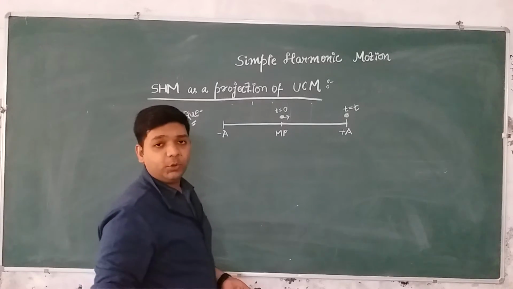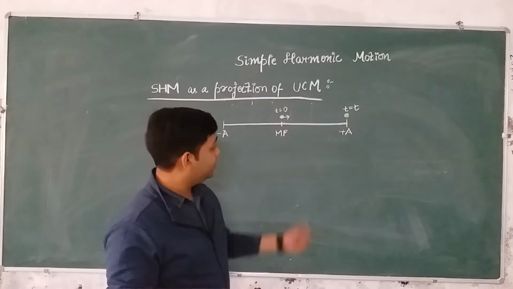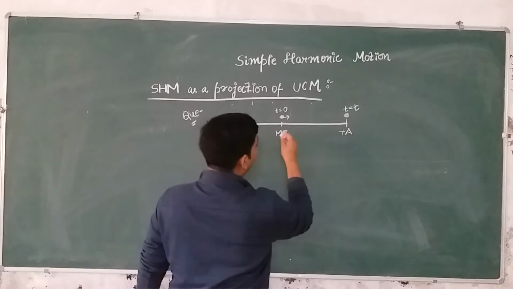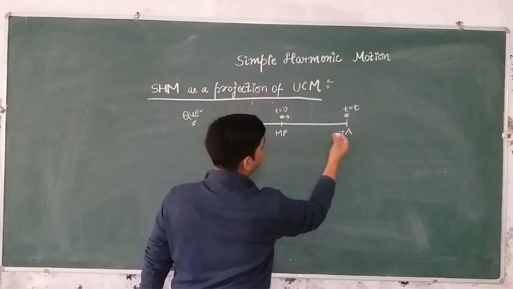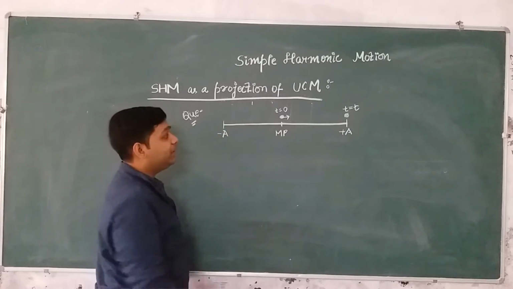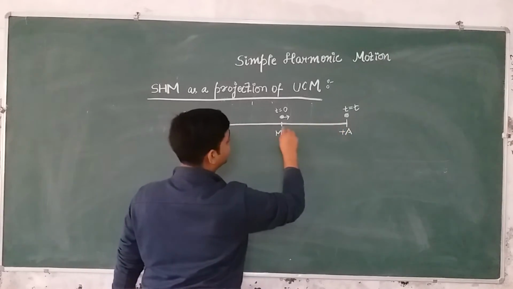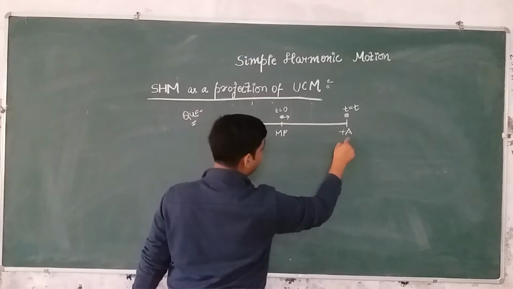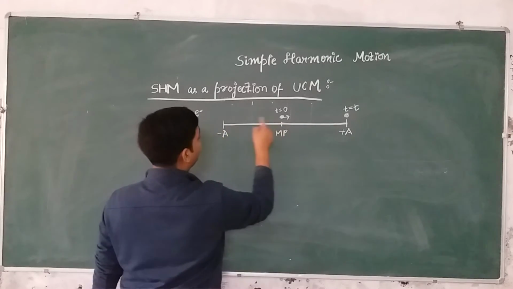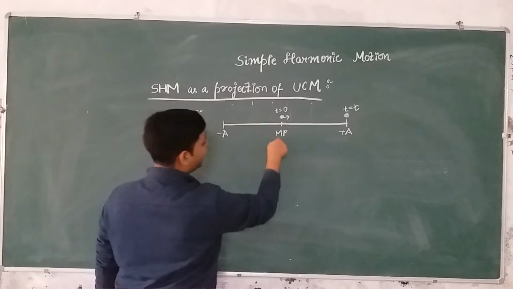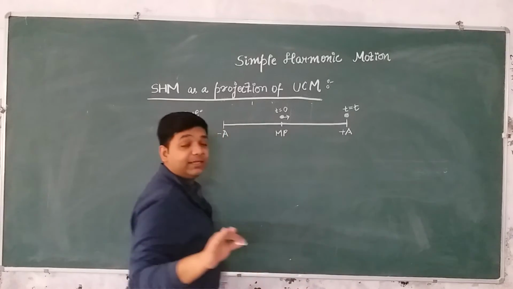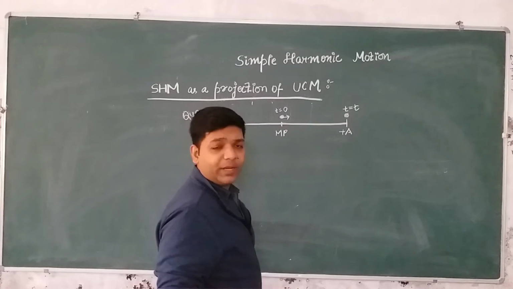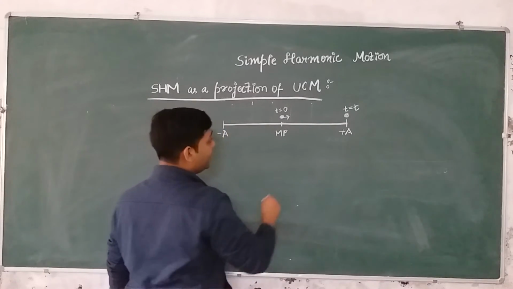I hope you all have tried by pausing the video. Now I am going to discuss the solution for this. See, when the particle goes from mean position to plus A, we know the total time taken for one oscillation, from mean position to plus A, then from plus A to mean position, then mean position to minus A, and then minus A to mean position again, is T, the time period of this particle. And we know T is equal to 2 pi by omega, right?